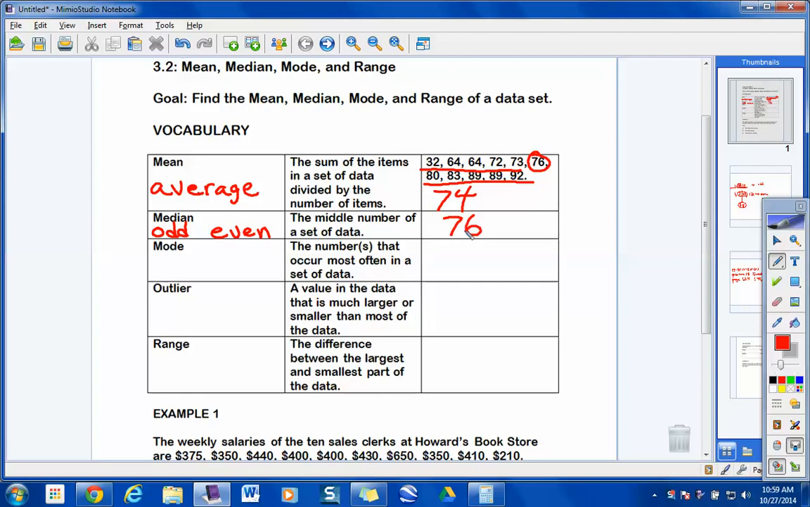Hey, how about a mode? What number appears most often up there? 64 appears 2 times. What about 89?